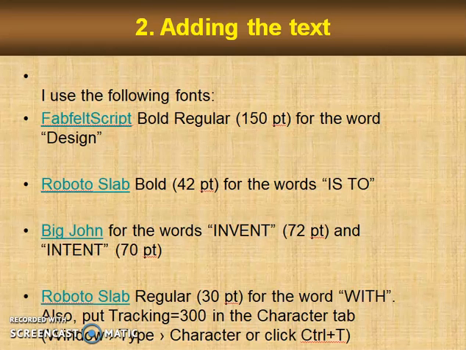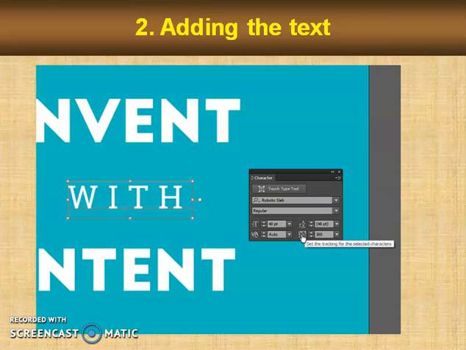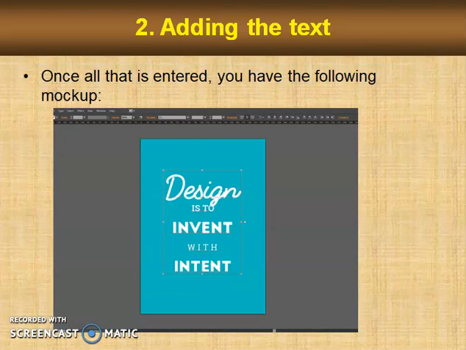in the Character tab. Window, Type, Character, or click Ctrl+T. You can see the preview after using these commands. The dialog box, you can see the dialog box here. Once all that is entered, you have the following mockup. In the dialog box, you can see design is to invent with intent. Now we have to design this further, or you can see that it is already well designed.